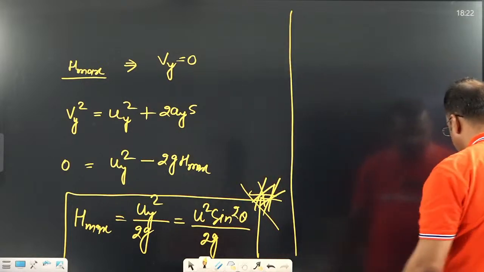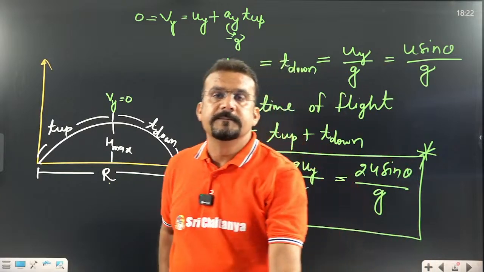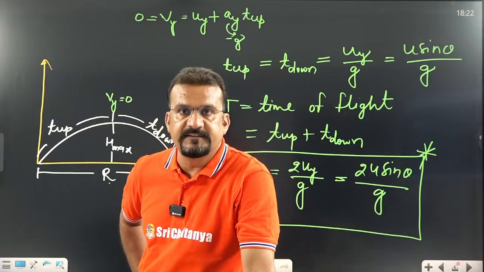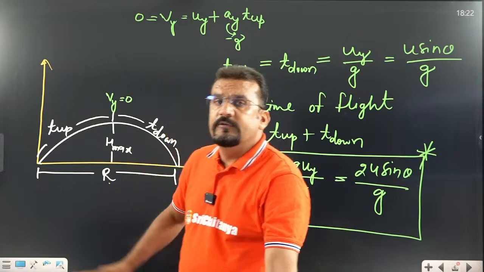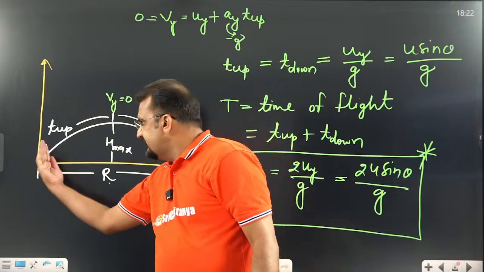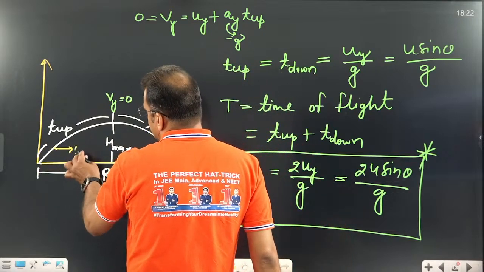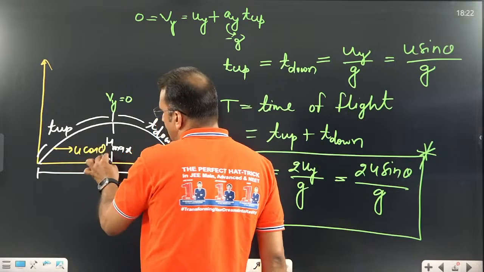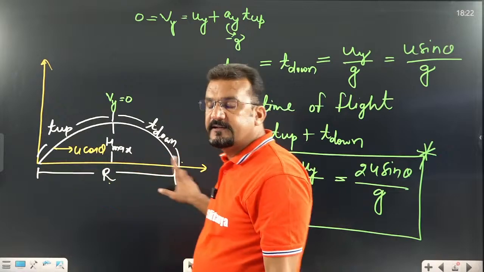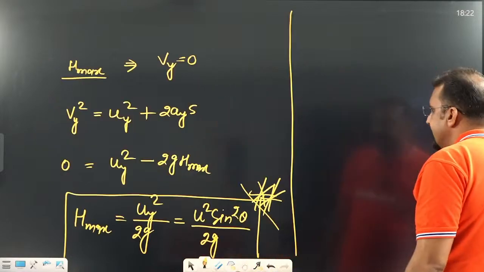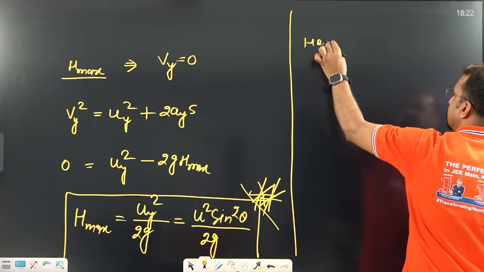What is the third parameter? This is also important. See, the third one is the horizontal range. This is an important one. What is horizontal range? See, you should know how to calculate this R. R is this distance, and in this direction, which velocity is sending it? U cos theta. For how much time? Total time of flight is t. So can we see it like that? That is the horizontal range.